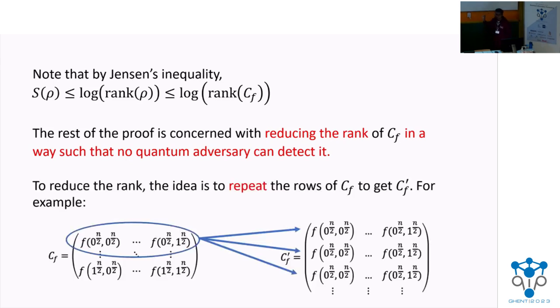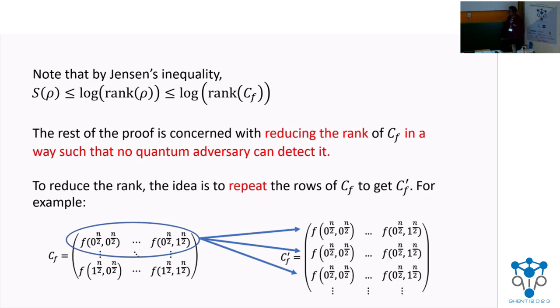How do we naively reduce the rank of a matrix? Just repeat the rows. So for example, let's say we have a new matrix CF prime that we construct from CF. How do we do that? Let's say we take the first 3 rows of CF prime to be the first 3 rows of CF, delete the second and third rows, and just copy paste the first row into the second and third positions.